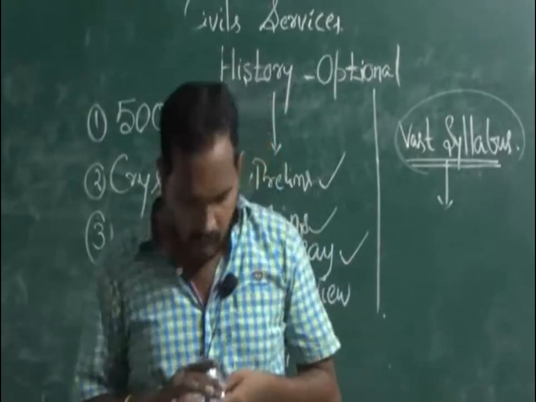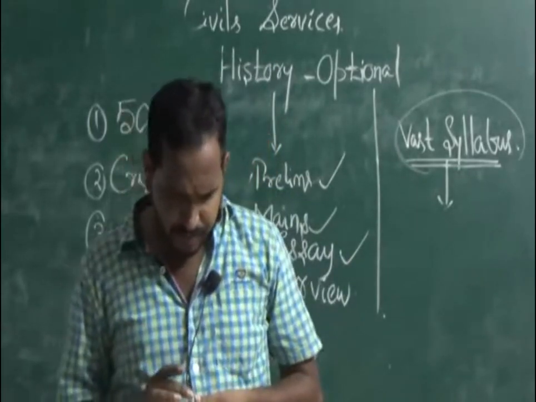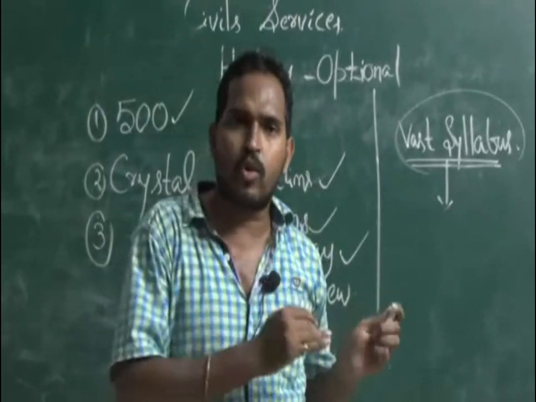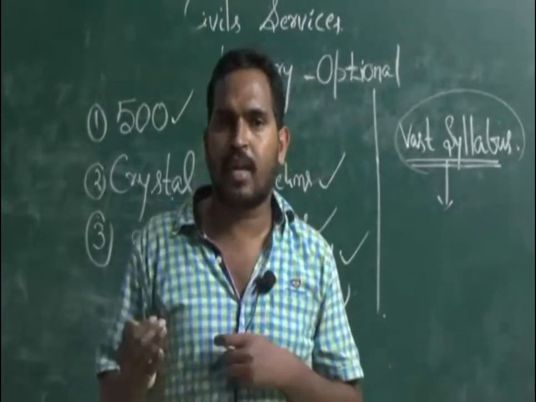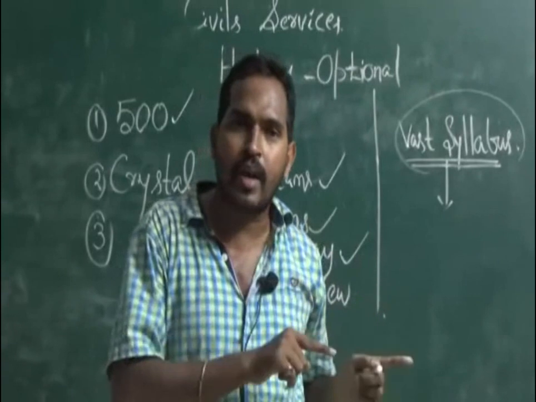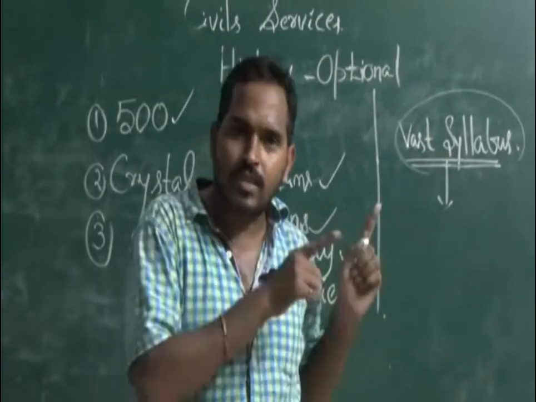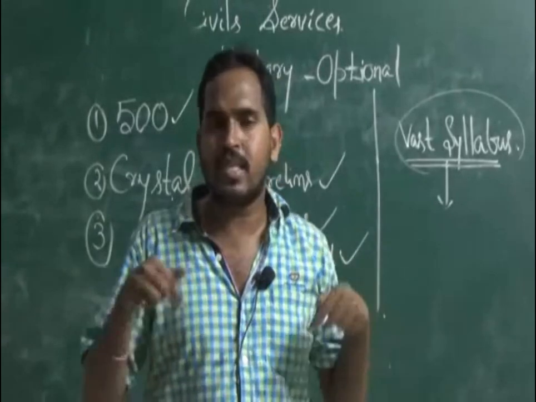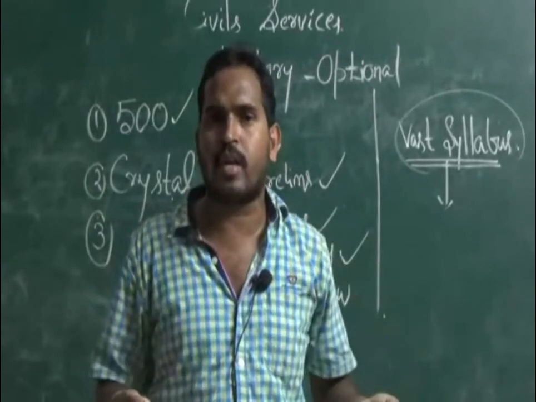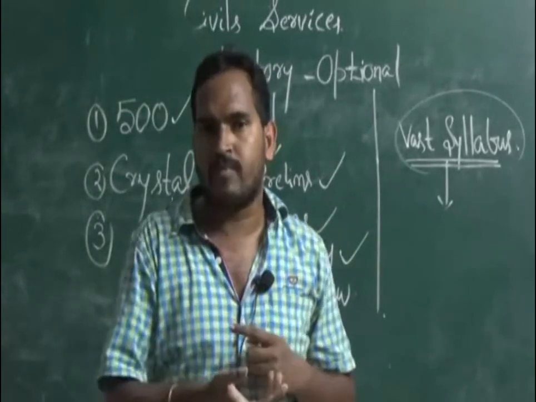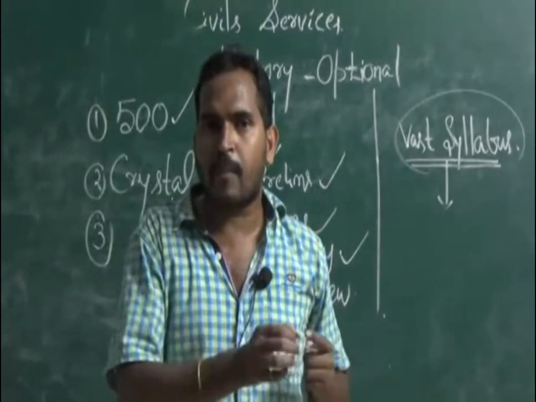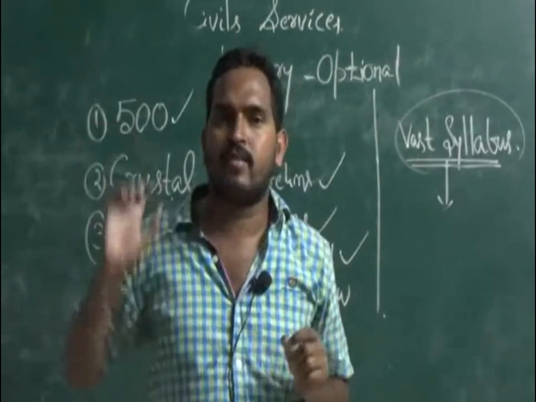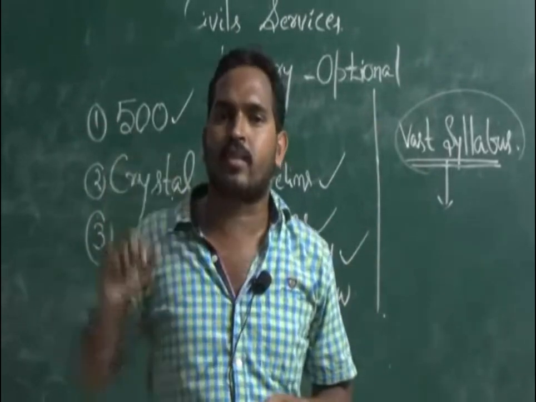Okay. Now, this year we learned the optional history. We went to the coaching center and we learned the optional history. It must be remained for the next year also, that the same interest must be remained for the next year. Because in this year, it is not sure that we can attain the job. For that purpose, it is needed that the interest must be retained for the continuous years.